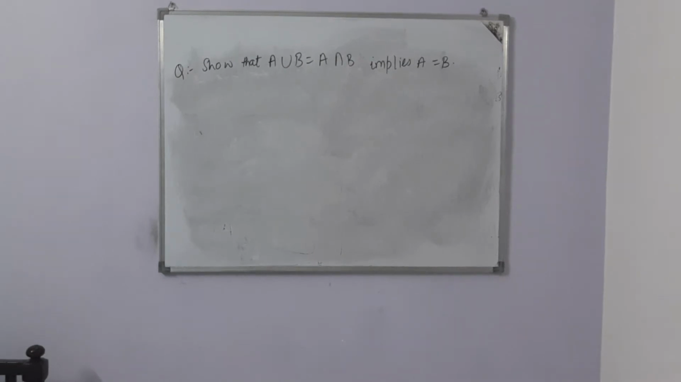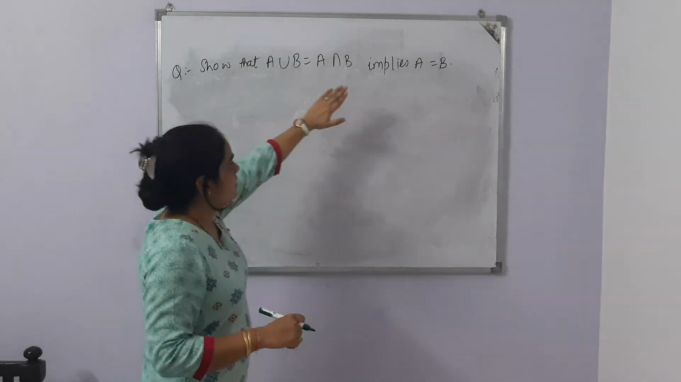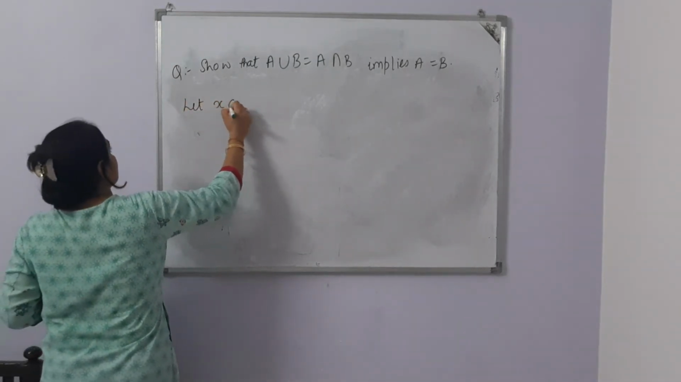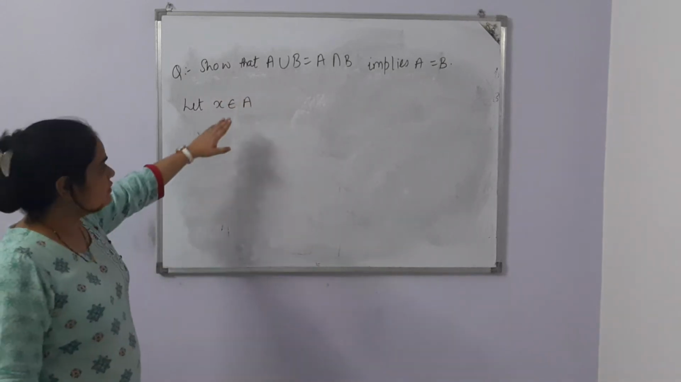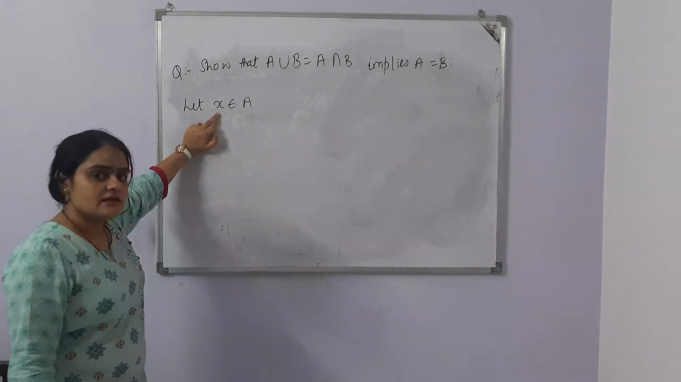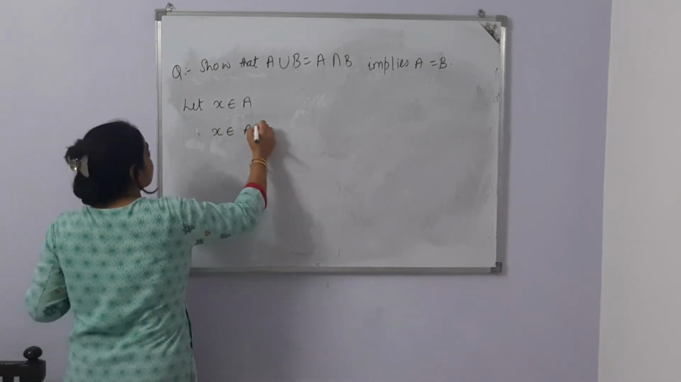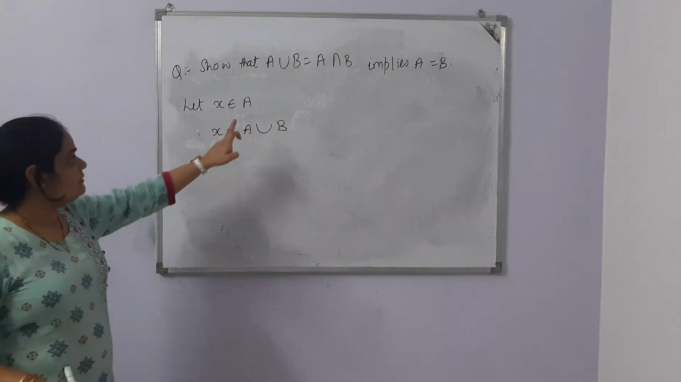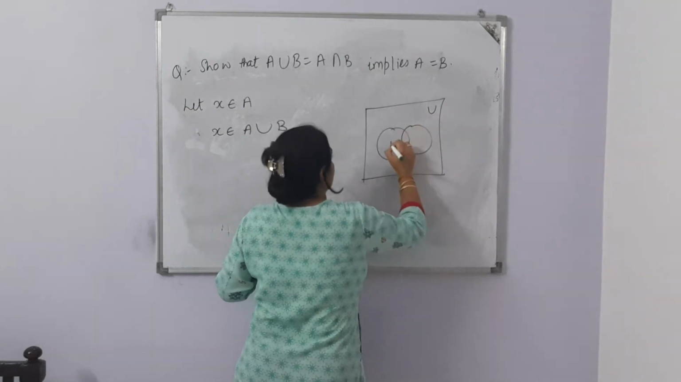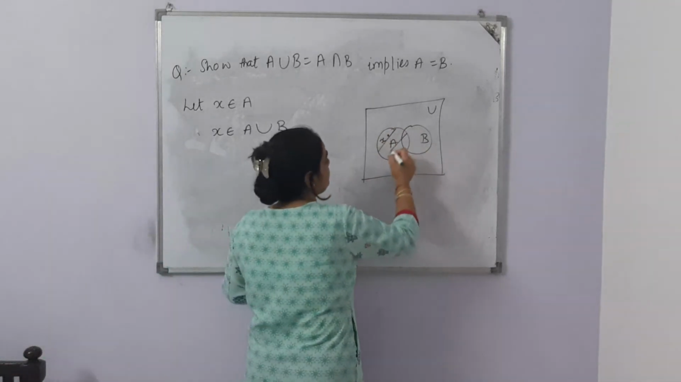Next question is, show that A union B is equal to A intersection B implies A is equal to B. We need to prove this result, A equals B. Now, I am taking X as a variable element which is in A, because we need to prove A equals B, so we are starting with A. So, if X is in A, then we can say that X is in A union B. Of course, if the element X is in A, it will also lie in the union.